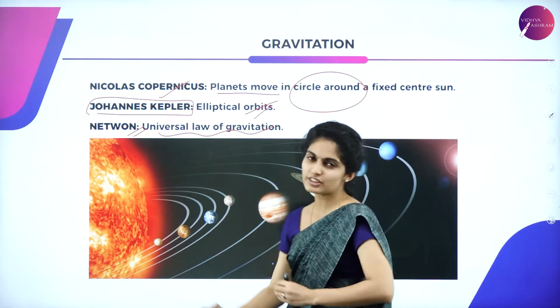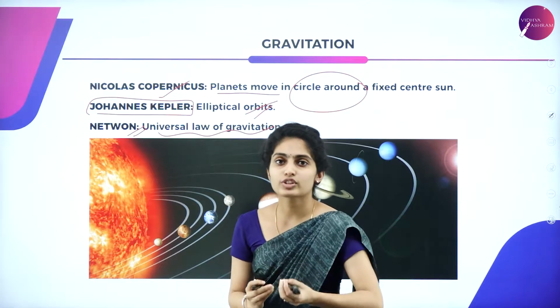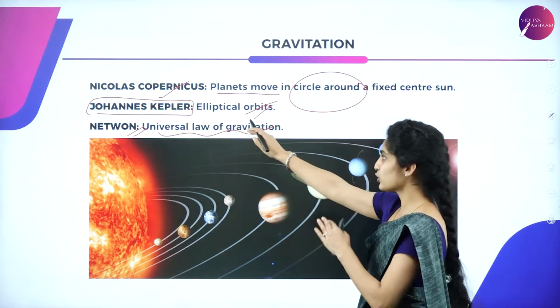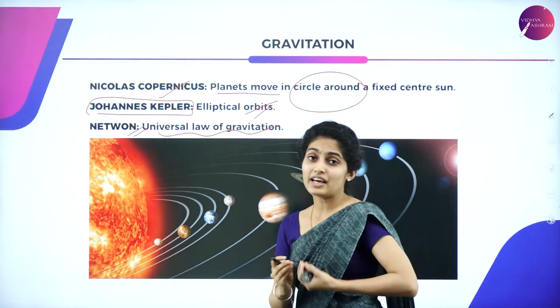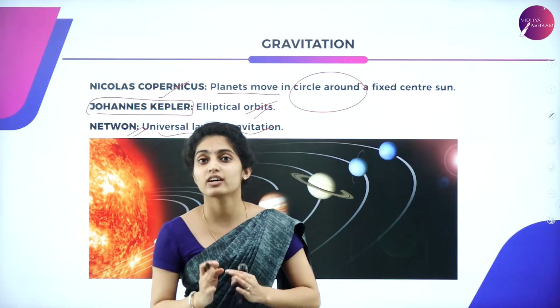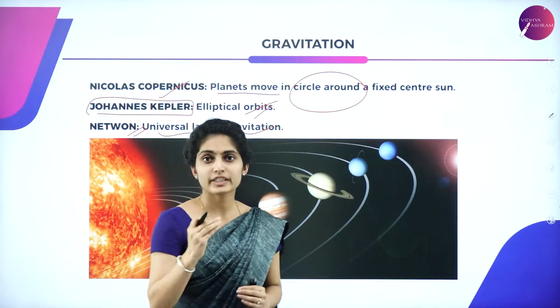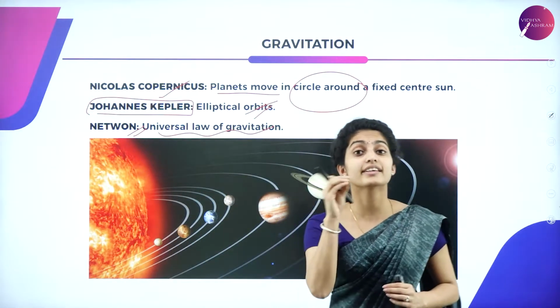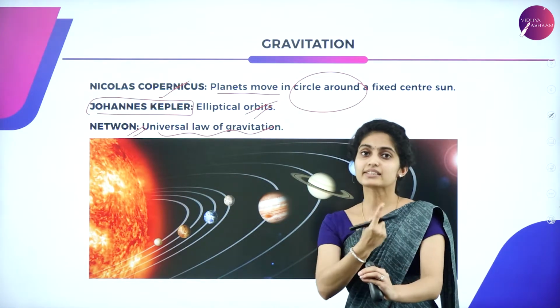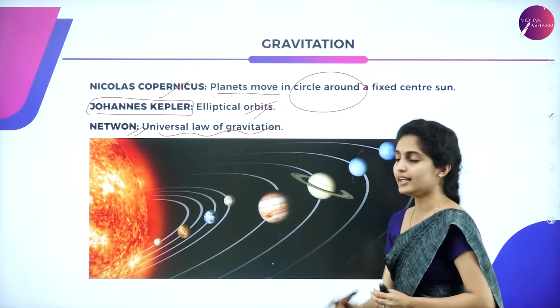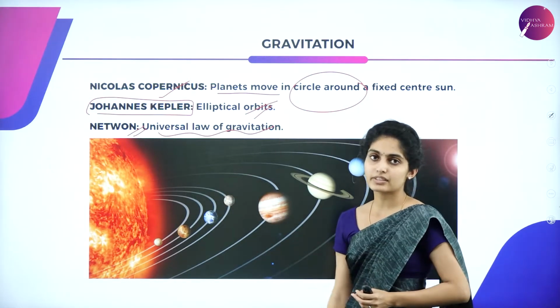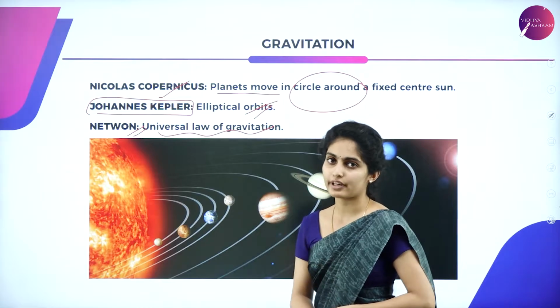His concept was different, that he gave the universal law of gravitation, wherein it was taught from Kepler itself that the planets revolve in elliptical orbit around the sun. Even now we are studying the same. The planets are moving in orbit. That orbit is not circular, it is an elliptical orbit, and the planets are revolving around the sun in an elliptical orbit. This diagram itself shows how the planets revolve around the orbit.